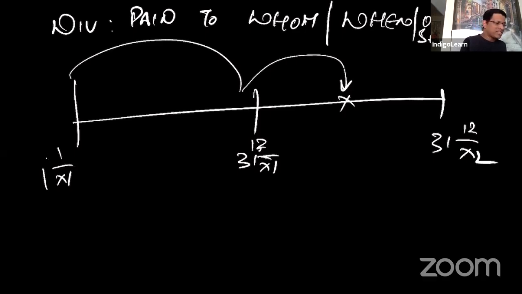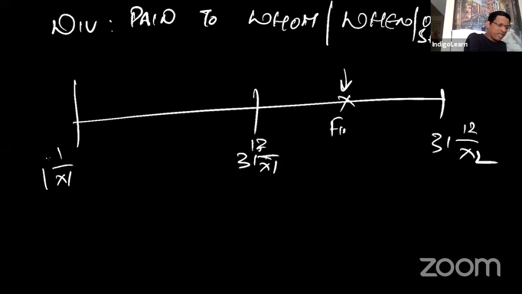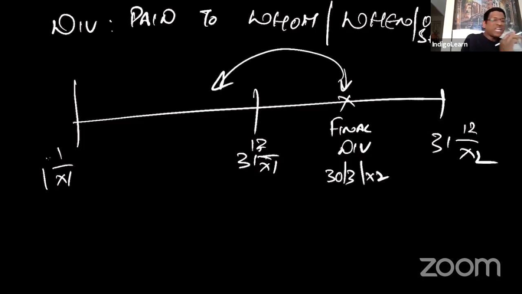Now let us flip this. If there is a dividend paid, I'll call it final dividend. Let us say it is paid on 30th of March x2. Final dividend is always paid for the previous financial year.